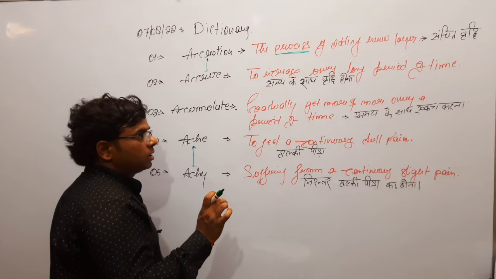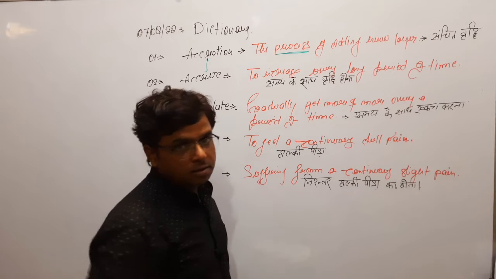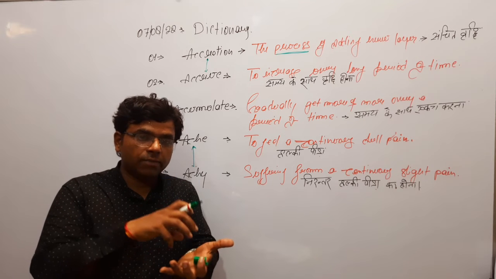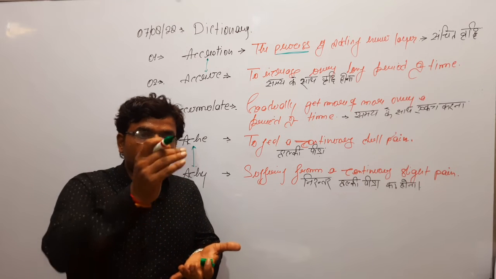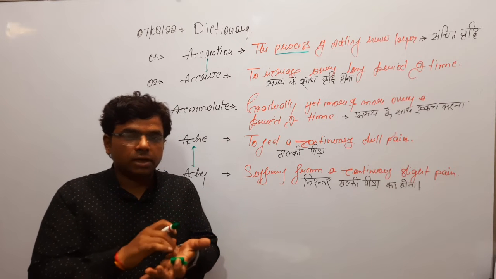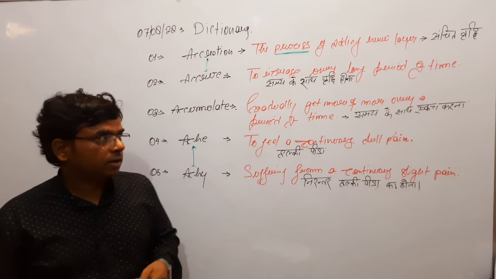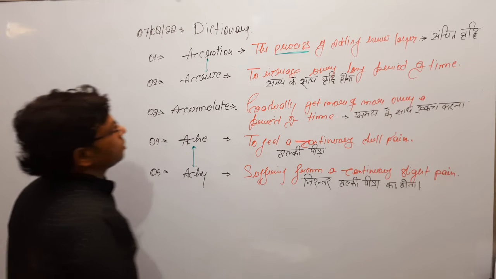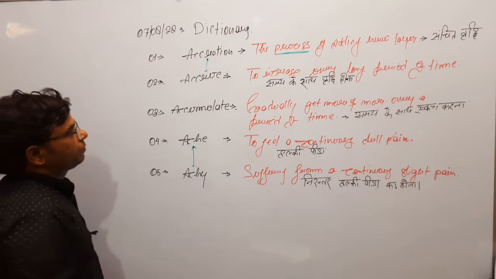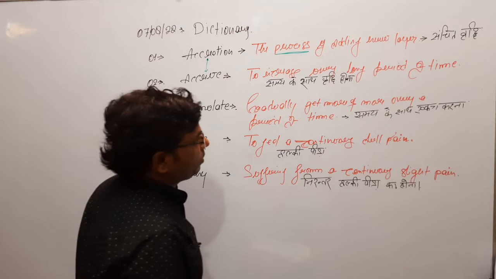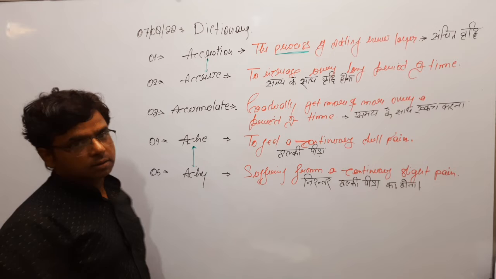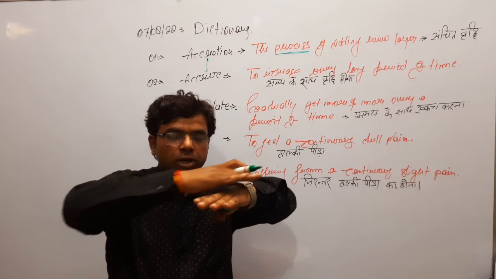In our school or college time, there used to be a sanchayika, meaning a particular account where, over a period of time, the fund from the government side is added year on year, and in the end you get the whole amount in accumulated form. Process of adding a new layer, sanchit vriddhi. Accrue: to increase over a long period of time, समय के साथ वृद्धि होना. Now this was the new layer, accretion.